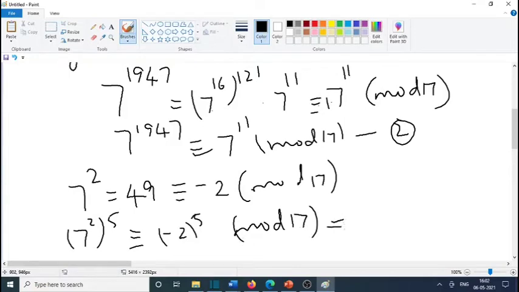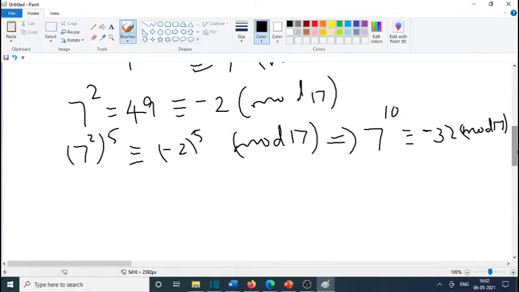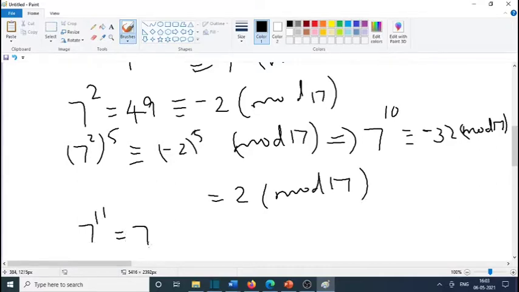which implies 7 raised to 10 congruent to minus 2 raised to 5 is minus 32 mod 17. Adding the nearest multiple of 17, which is 34, this is 2 mod 17. So 7 raised to 11 is equal to 7 raised to 10 into 7 mod 17, which is equal to, 7 raised to 10 is 2 mod 17, 2 into 7 mod 17.